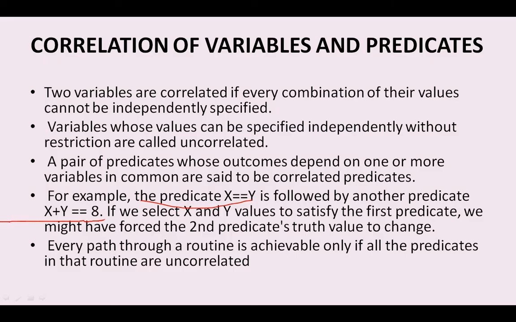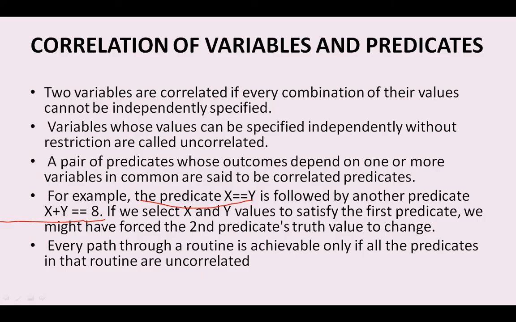If we select x and y values to satisfy the first predicate, we might have forced the second predicate's truth value to change also. So like that we have correlated values.